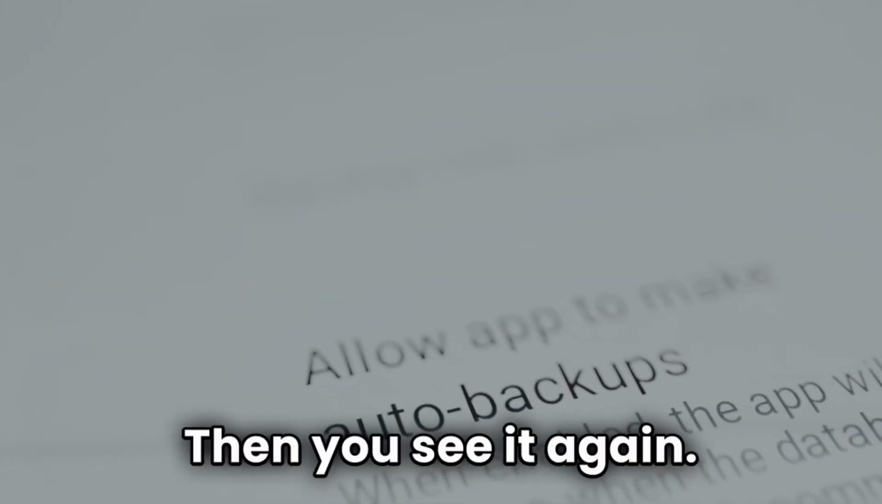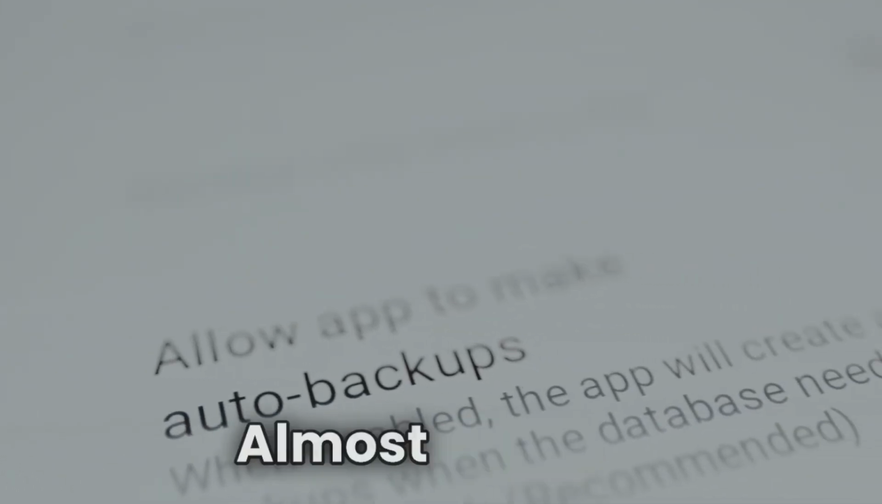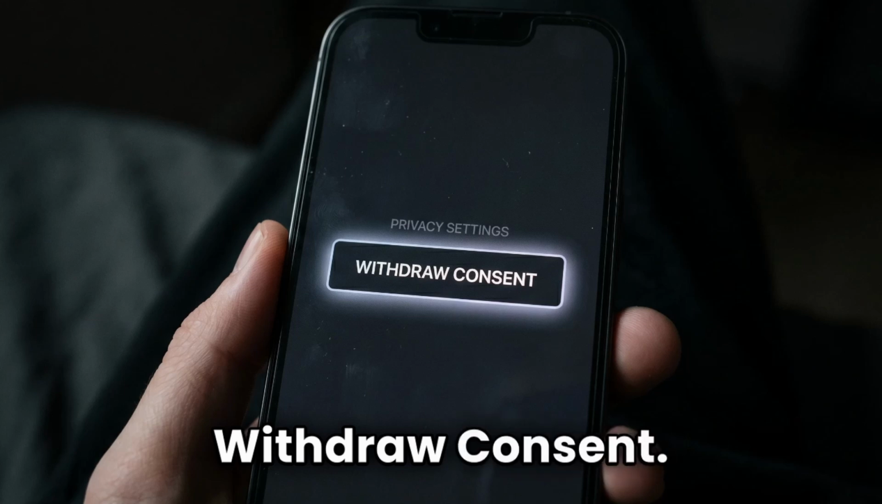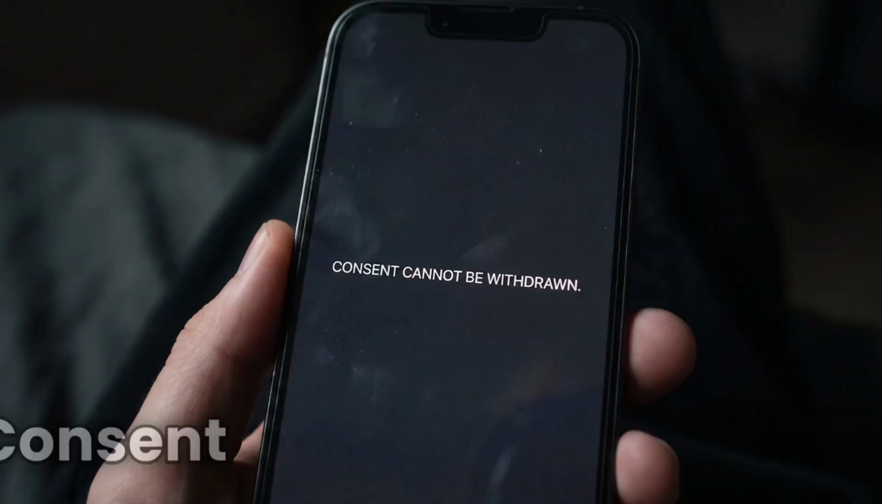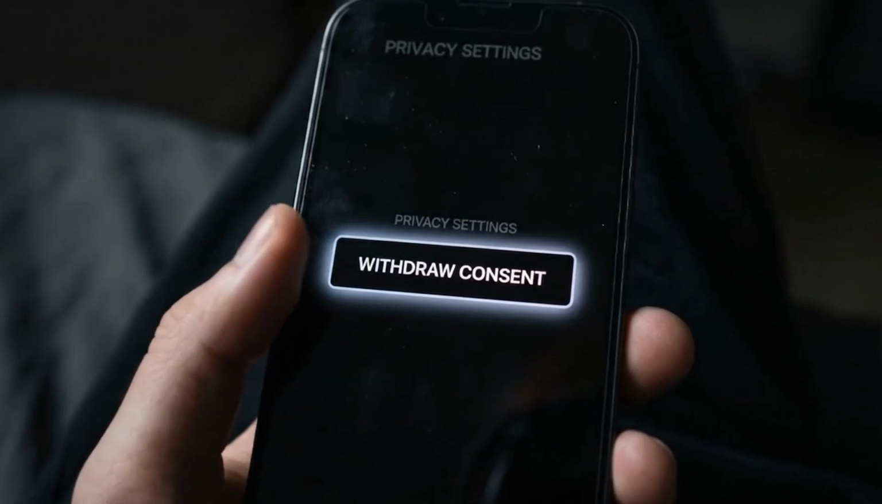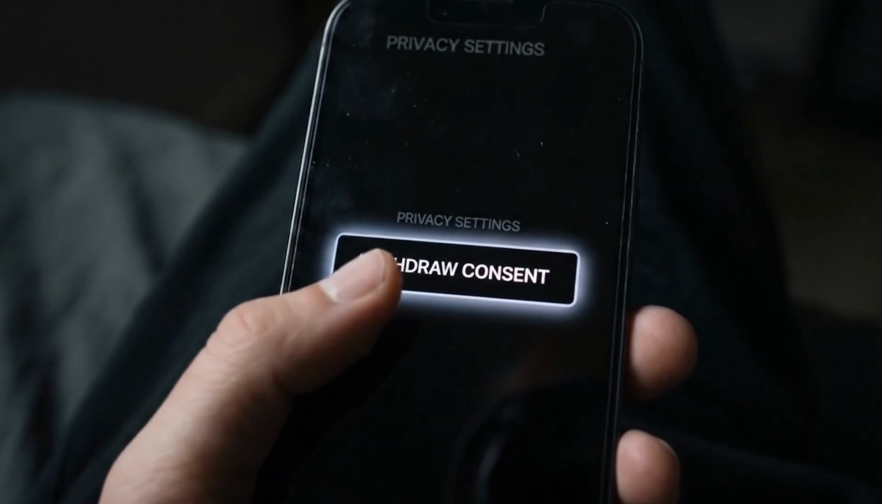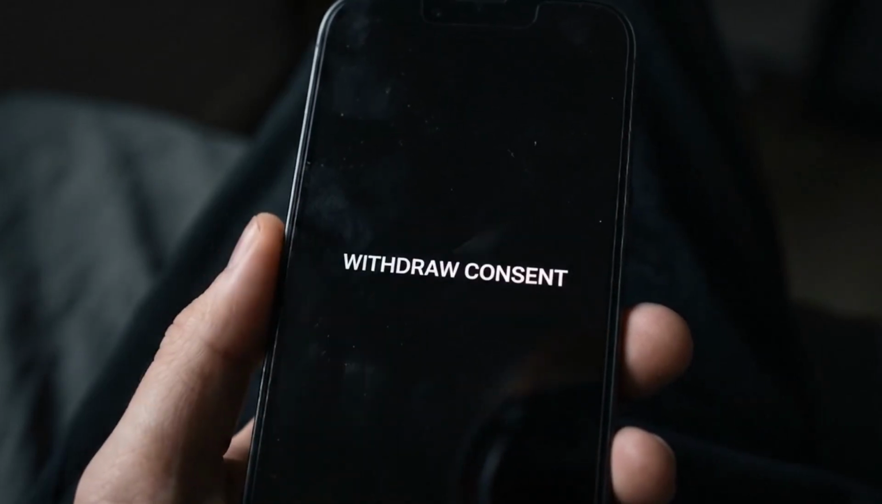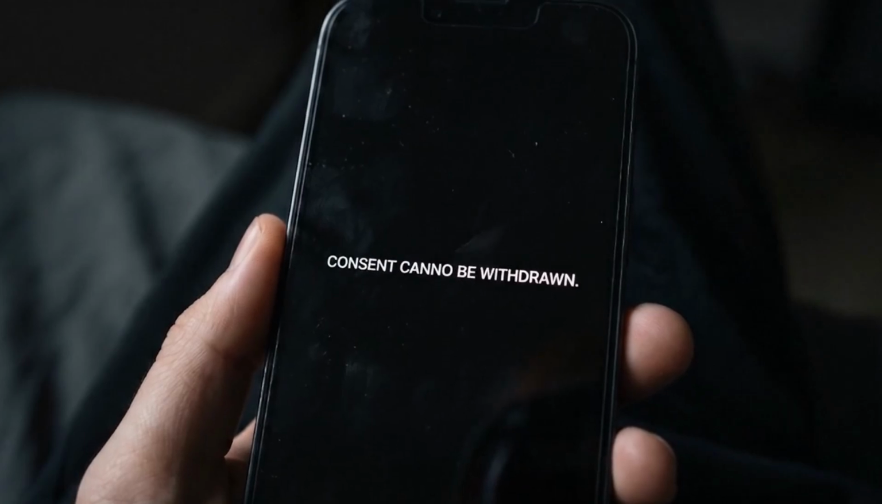Then you see it again. At the bottom. Smaller now. Almost hidden. Withdraw consent. You tap it. Again. Consent cannot be withdrawn.